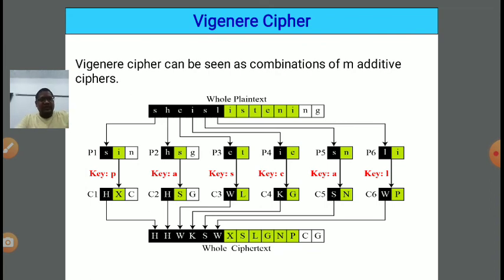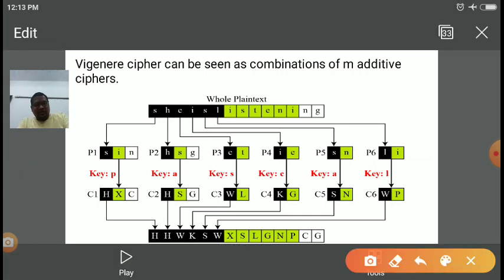With the help of this diagram we can see, suppose we have a whole text, which is C is listening. We converted the plain text as clear, and for the ciphertext we got C1. Then we applied the key, PASCAL. So S plus P we got H. Similarly we are doing this. Now ciphertext to plain text: how do we get this? From the ciphertext we need to subtract the key. We need to subtract the key, and so we will again get the plain text.